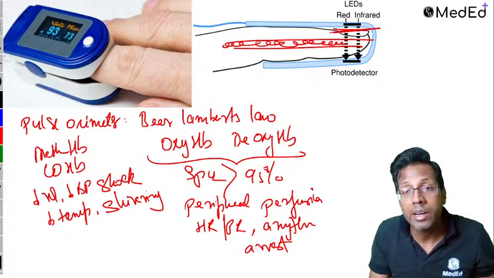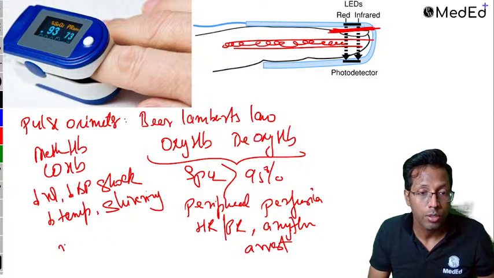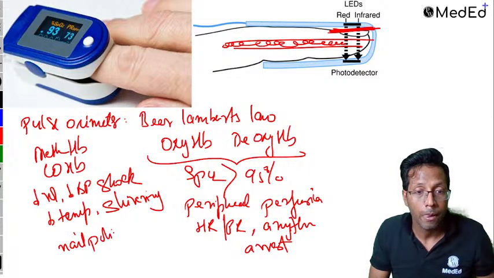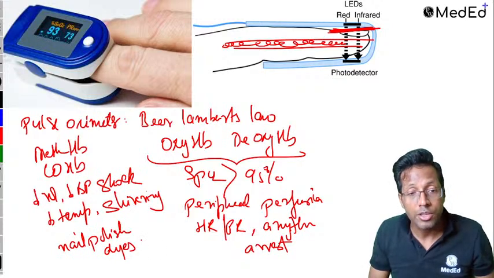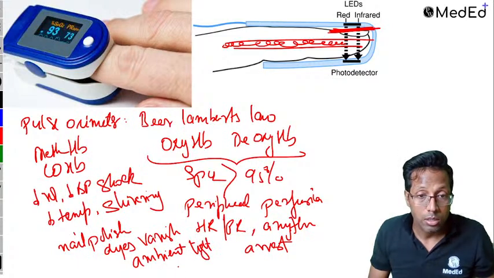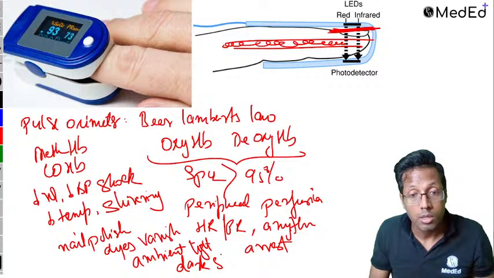Apart from that, mechanical interference: nail polish. Okay, nail polish हो गया. Then there are dyes, varnish. Then there's a lot of ambient light in the room. And last is, even books have mentioned dark skin also.